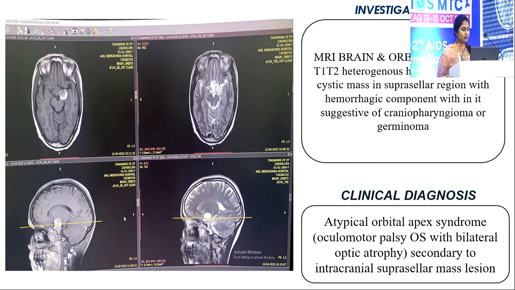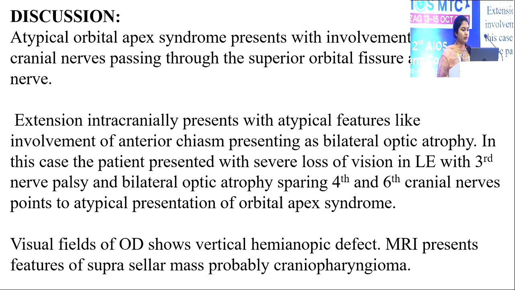MRI brain and orbits shows well-defined T1, T2 heterogeneous hyperintense solid cystic mass in suprasellar region with hemorrhagic component within it, suggestive of craniopharyngioma or germinoma. Clinical diagnosis: atypical orbital apex syndrome presenting as oculomotor palsy, left eye with bilateral optic atrophy, secondary to intracranial suprasellar mass lesion. Discussion: atypical orbital apex syndrome presents with involvement of any of the cranial nerves passing through the superior